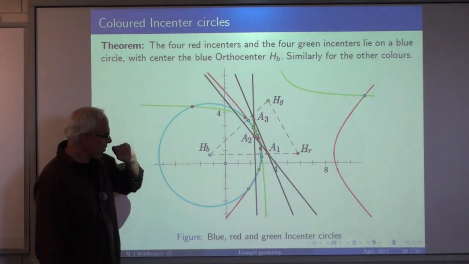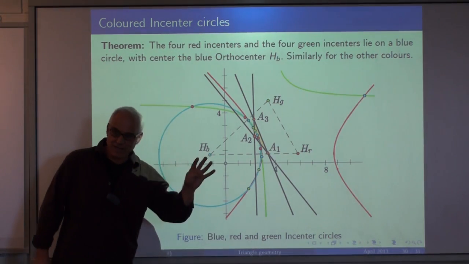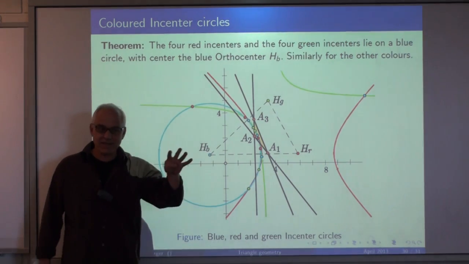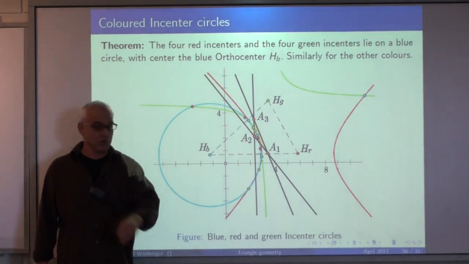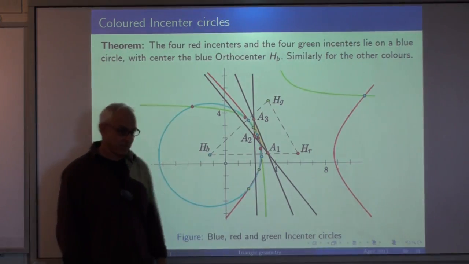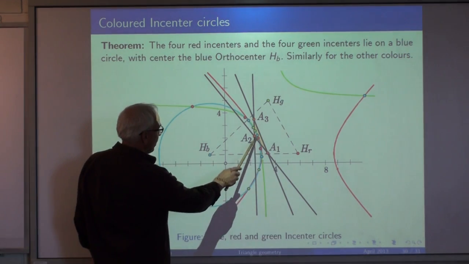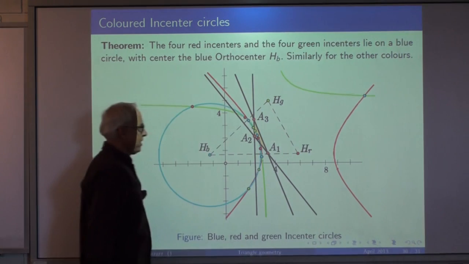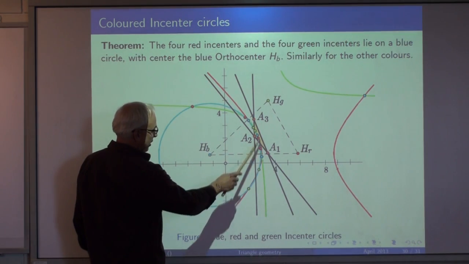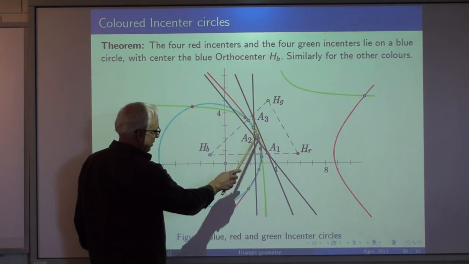I've shown you here now all 4 blue incenters, all 4 red incenters, and all 4 green incenters of this triangle. The 4 blue incenters are here, here, here, and here. The 4 green ones are here, here, here, and here, and the 4 red ones are here, here, here, and here.